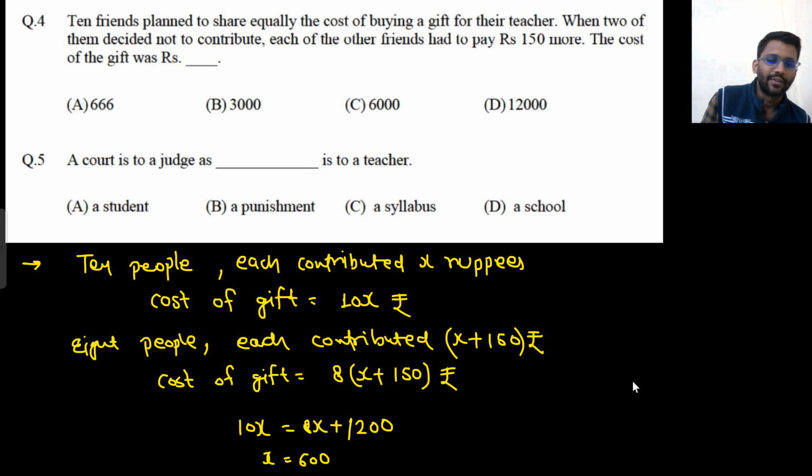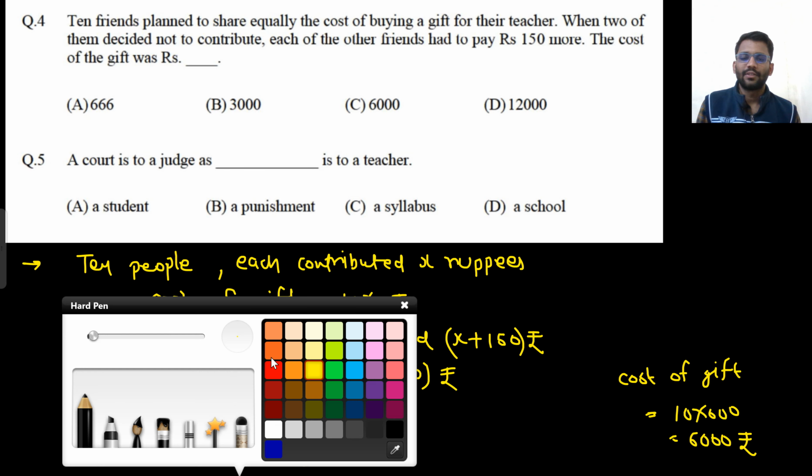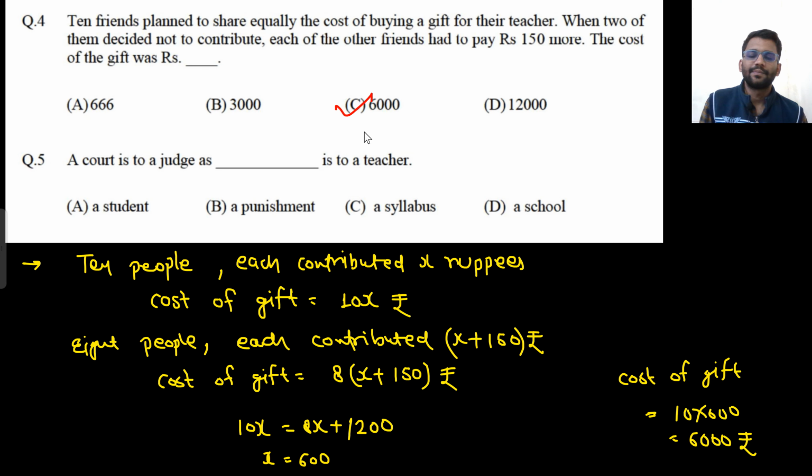So what will be the cost of gift? It would be 10x you can say, or 8 into X plus 150 you can say. You can calculate anything. So 10 into 600, it would be 6,000 rupees. So the cost of gift was 6,000 rupees.